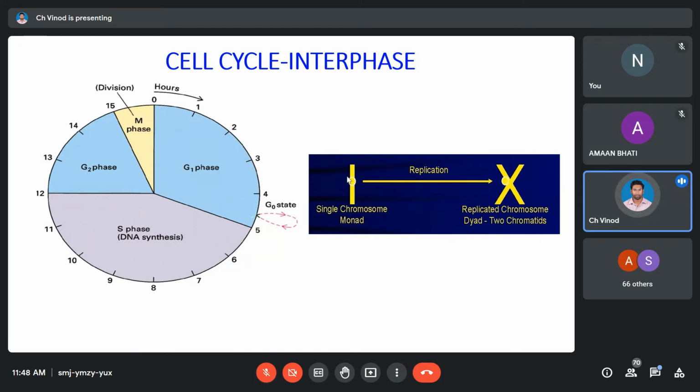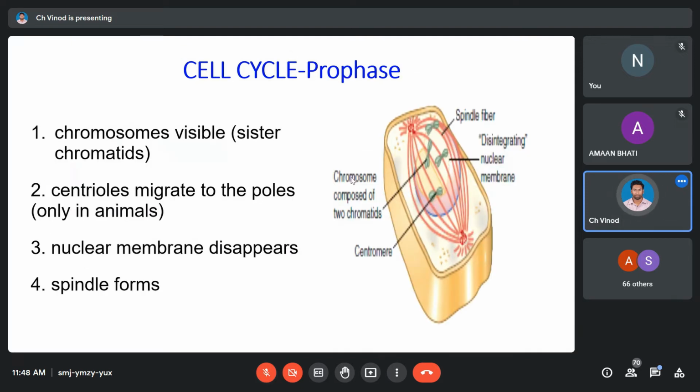So we call it the kinetochore, kinetic core region. It's a region. So kineto means movement. This core now will be assisting with the movement. What is this core made up of? This core is actually interacting the centromere with the spindle, and the spindle on the opposite side is connected to your centrioles. So this way the establishment of chromosomes onto the spindle happens. Okay, so you see the establishment is not in an order, rather it's random. Here is one chromosome, here is one, here is one. So they are just spread out in the cell. Okay, so these are the sequence of events that are happening in the prophase.